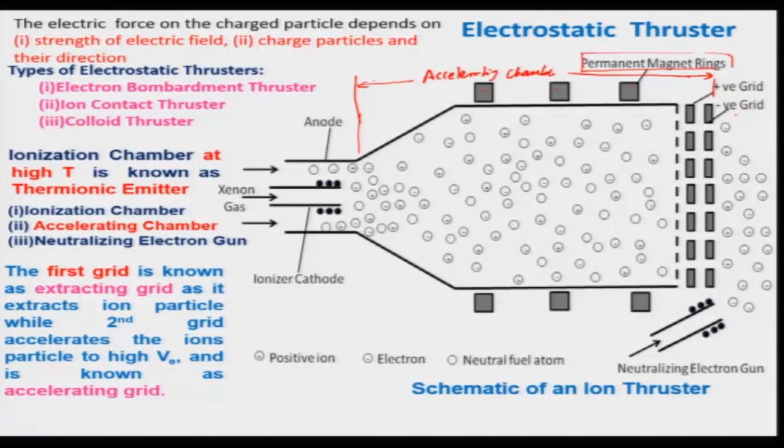So, this is known as the accelerating grid, this is the second grid.